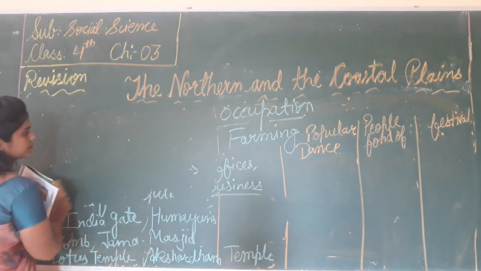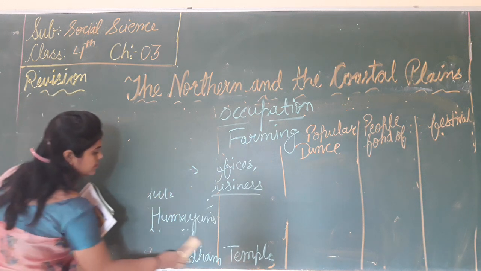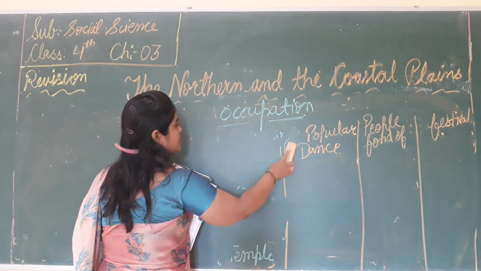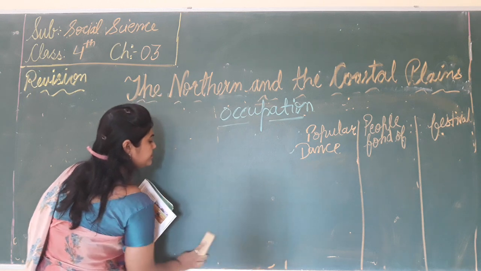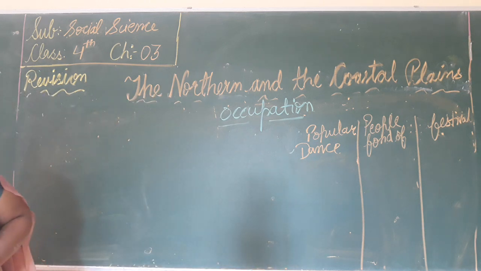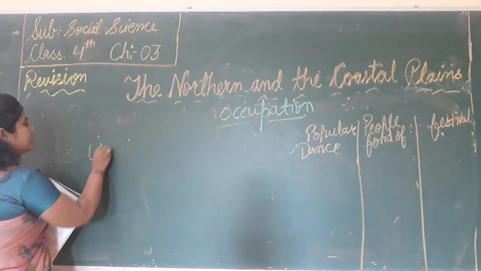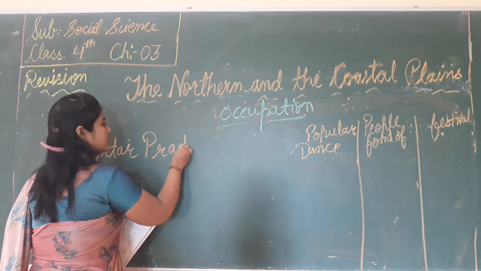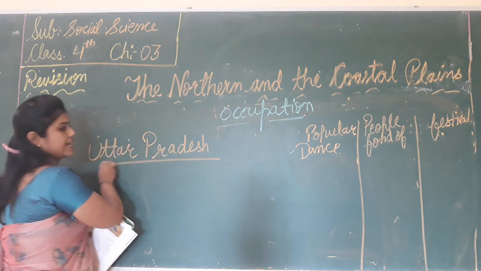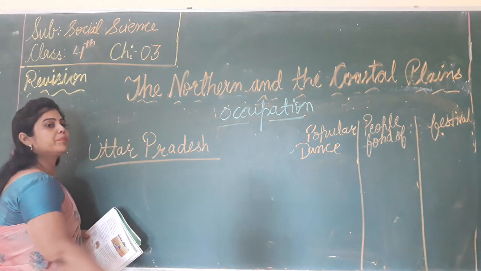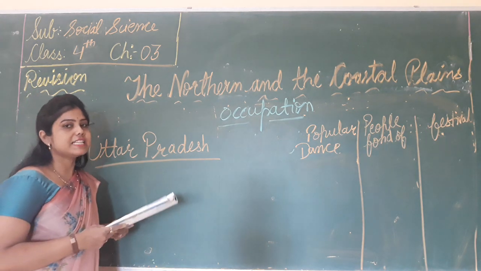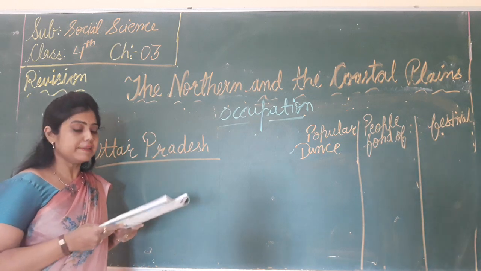Now next is Uttar Pradesh. Uttar Pradesh is famous for guavas and mangoes.